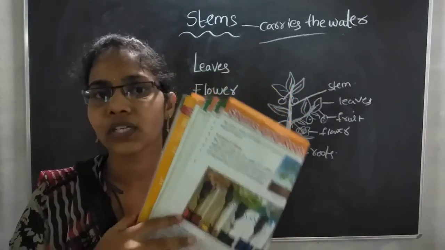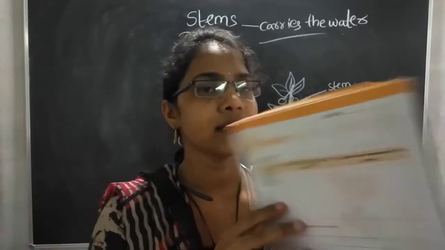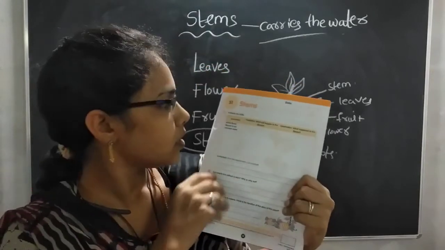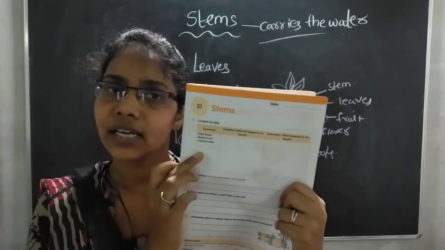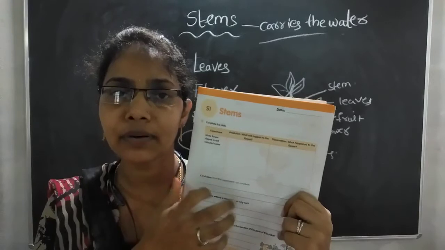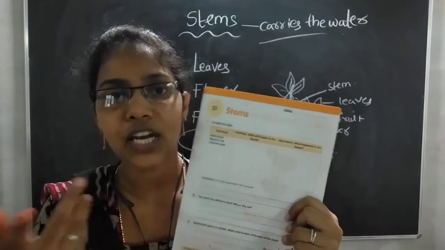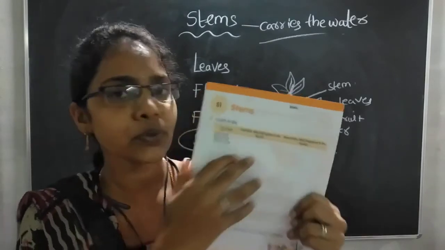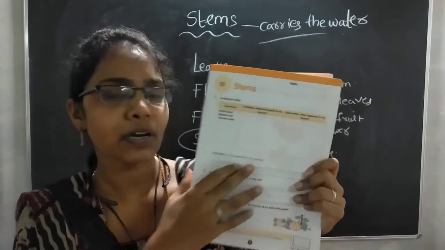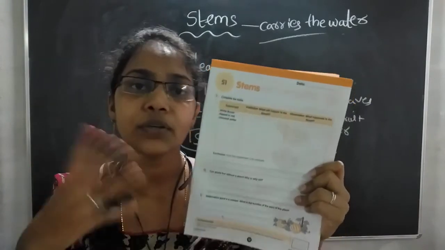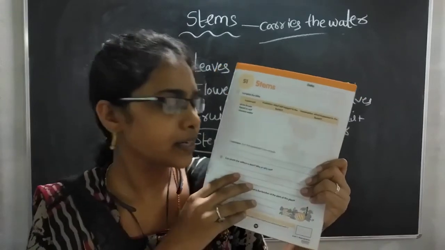You have to read this topic children. Open your volumes, page number 19. See here, you have to complete the table. What is given in the table? Experiment: white flower dipped in red colored water. What will happen if you dip the white flower? Prediction: it changes its color. Observation: what happened to the flower? You have to write it. Conclusion: what can you conclude from this experiment? What I have shown you, you have to write here.